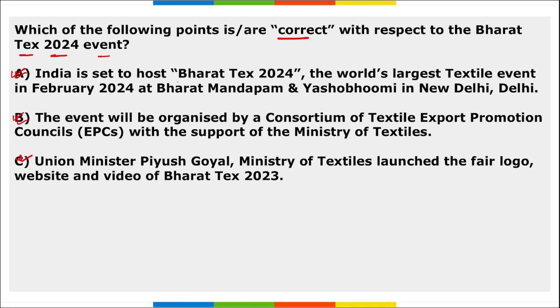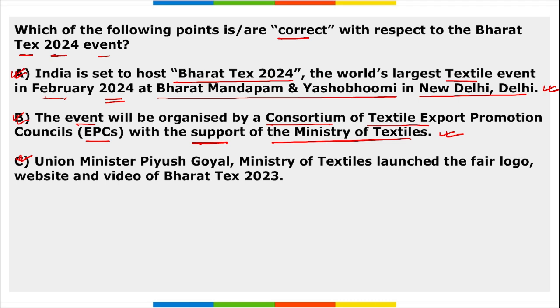A option, India is set to host Bharat Tex 24, the world's largest textile event, in Feb 2024, and the location is Bharat Mandapam and Yashobhumi, located in New Delhi. So absolutely right. B, the event will be organized by the Consortium of Textile Export Promotion Councils with the support of the Ministry of Textiles. Absolutely right. C, Union Minister Piyush Goyal, who comes under the Ministry of Textiles, launched the fair logo, website, and video of Bharat Tex 2023. So all these options are rightly mentioned.